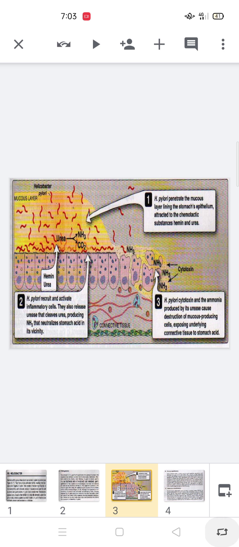Once again, I repeat the pathogenesis. It is the most important part of this topic. Only three basic mechanisms are involved in the pathogenesis of H. pylori. Remember one thing, H. pylori favors the alkaline condition. In acidic condition, H. pylori cannot survive in the stomach as well as in the duodenum.